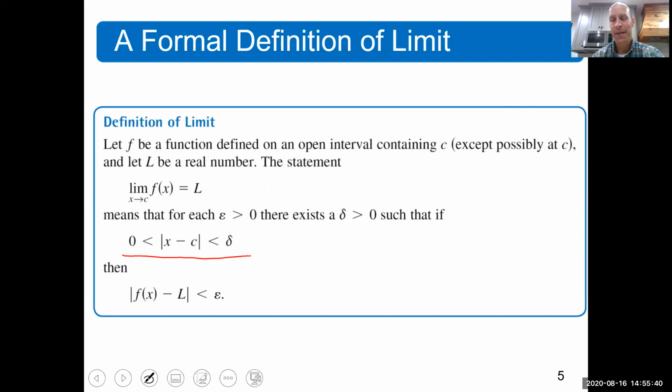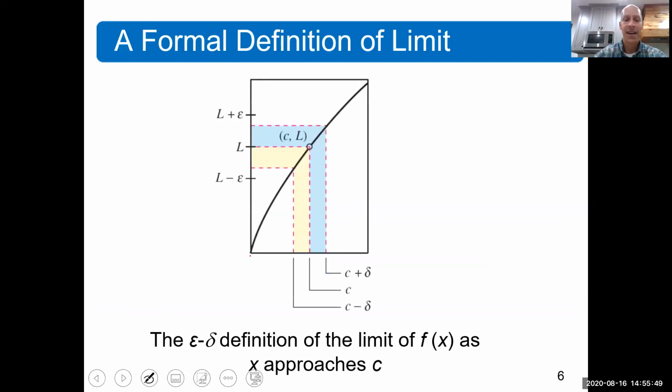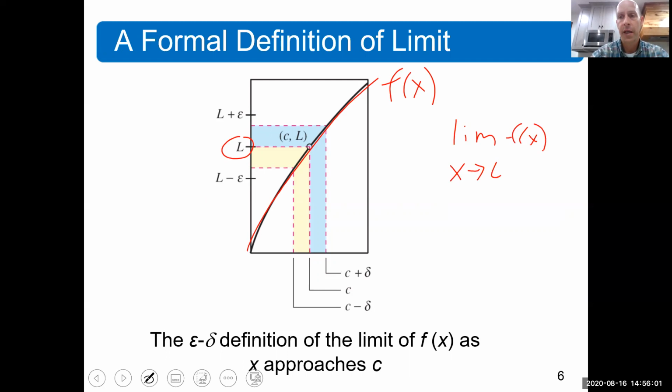It's a little rough. This is kind of hard to wrap your head around. It's actually hard for me to explain. I've actually remade this video a few times. So what this is saying is, say we've got some function here. Let's call this function f of x. And let's say that we have established that the limit as x goes to c of f of x equals L.